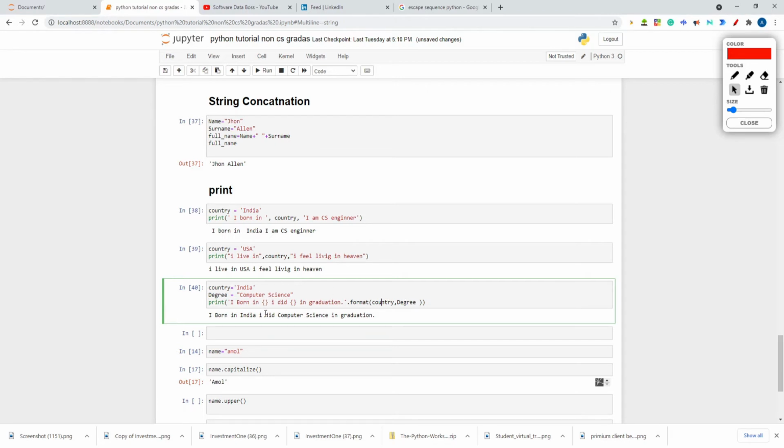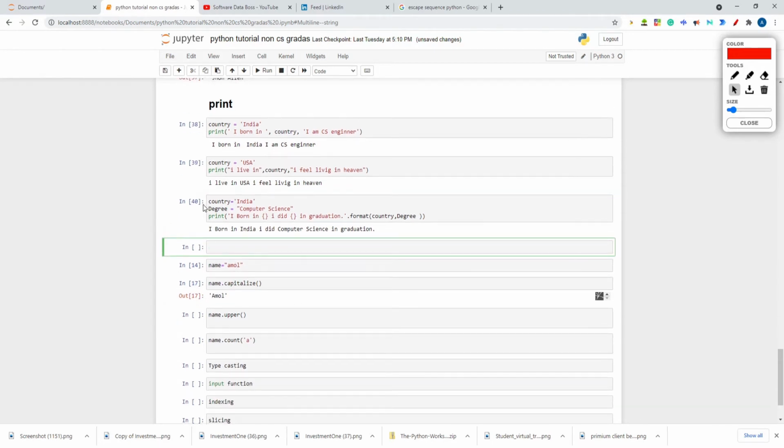What is stored in the country? India. These are the variables. Country and degree are the variables. What is the data stored? India and computer science, right? So in place of the first curly brace, country will be coming. In case of the second curly brace, degree will be coming. And what is stored in the degree? Computer science. So I born in India and I did degree computer science in graduation. I hope you understand this.